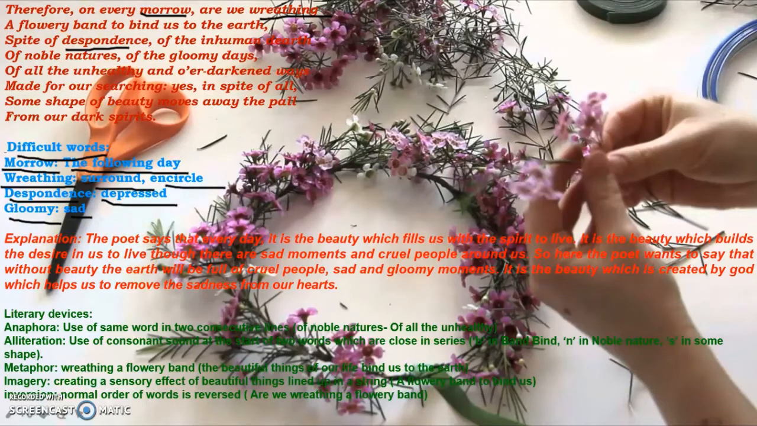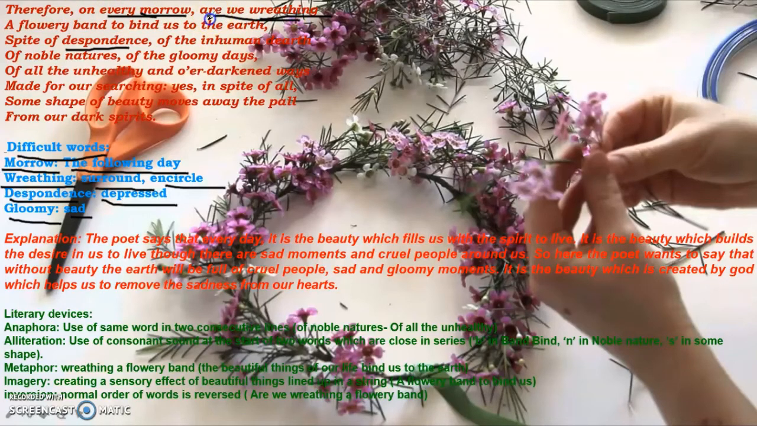Let's do the explanation of the poem. The poet says, therefore on every morrow. So let's relate it with the first stanza. It says there are too many things of beauty in our life which give us peace of mind, which give us satisfaction and a soothing effect on our souls. So therefore, that is the reason that on every morning, on every new day, are we reading?